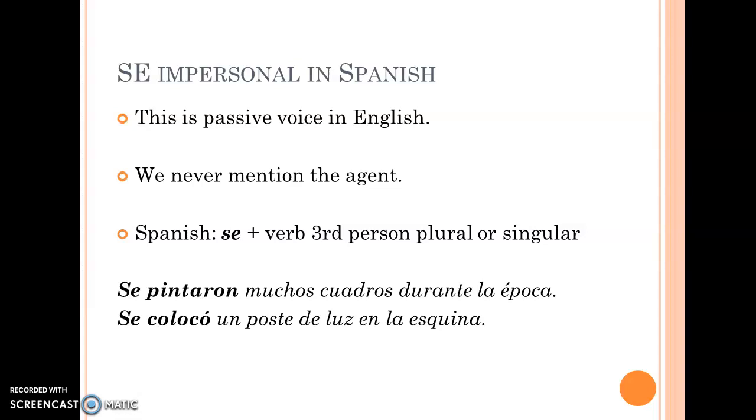In Spanish, se requires a verb in the third person plural or singular. So we can have sentences such as se pintaron muchos cuadros durante la época, se colocó un poste de luz en la esquina, where pintaron agrees in the third person plural and colocó agrees in the third person singular.